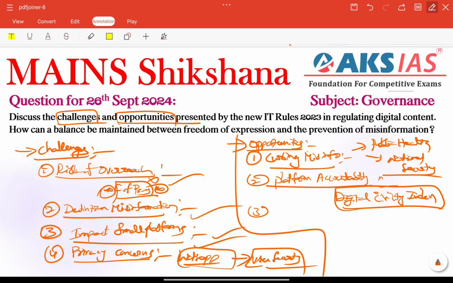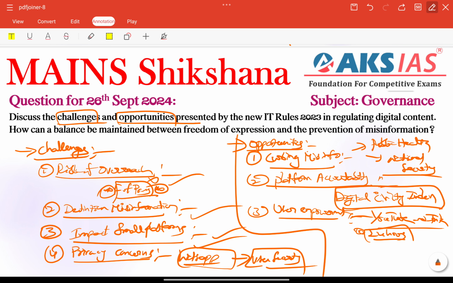Next important thing is user empowerment. Here user empowerment is also very important, because the grievance redressal mechanism allows users to report harmful or offensive content. That is also very important. According to the IT Rules 2023, it is mandatory for platforms like YouTube and Instagram to acknowledge user grievances within 24 hours. That is the deadline here, very very important, right? They need to acknowledge user grievances within 24 hours.